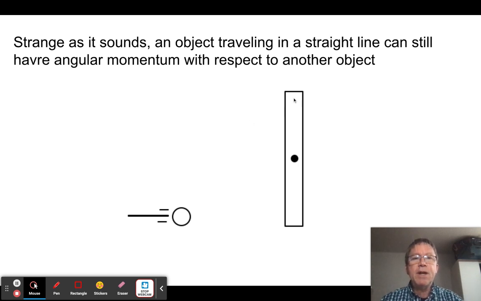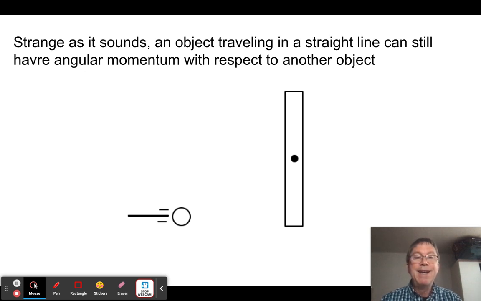So imagine this. I've got a board sitting here, and I'm looking down on it from above. Let's say I have a hockey puck traveling towards the board. They're both on this frictionless ice surface. This board is fixed to the floor in such a way that it can rotate around this pivot point here. Right now this board is not rotating, but when the puck hits it, that board is going to start to rotate, and that means it has angular